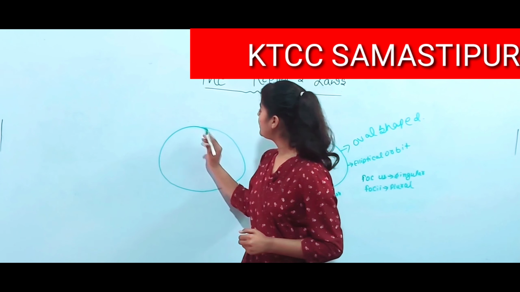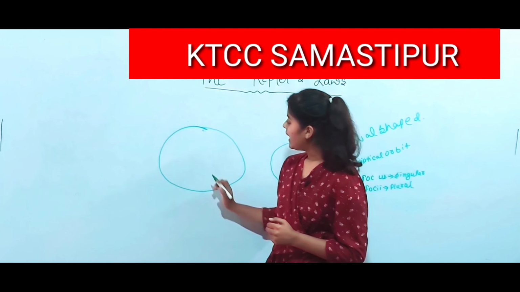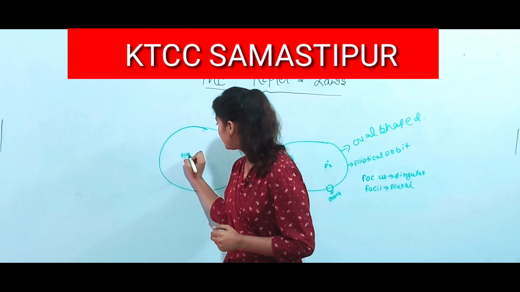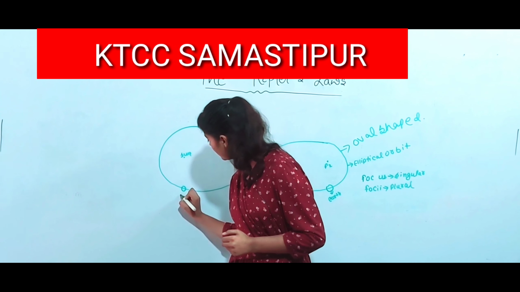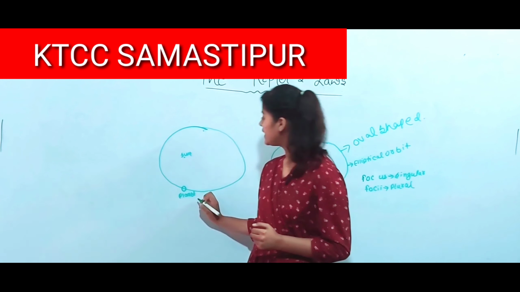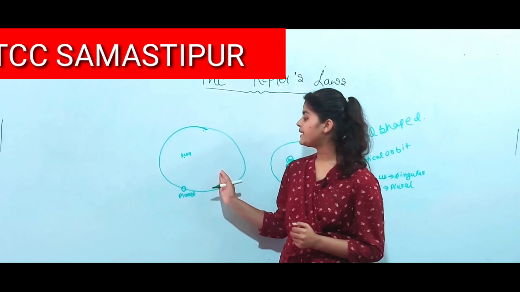First of all, as we know, the planet is moving in an elliptical orbit, and the sun is situated at a focus. This is the sun and this is the planet, and the planet moves in an elliptical orbit around the sun.